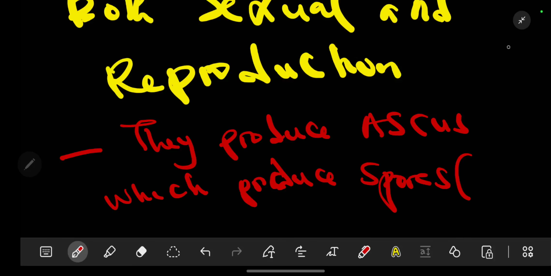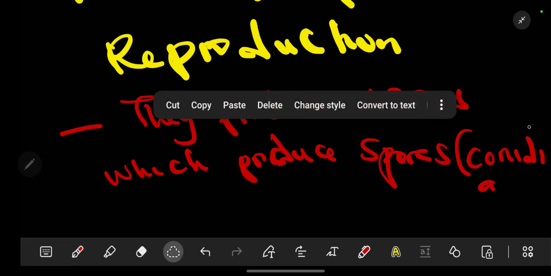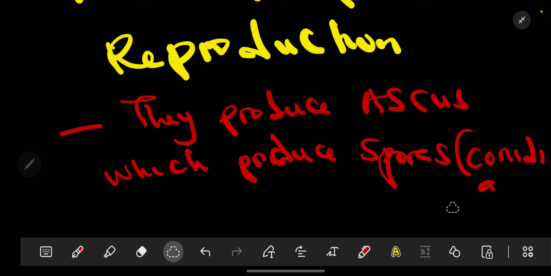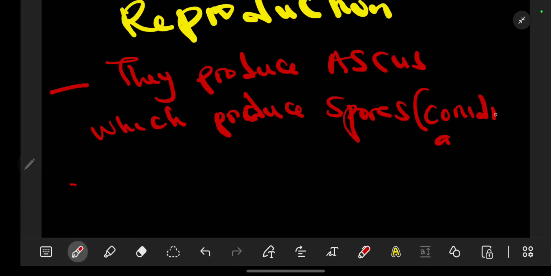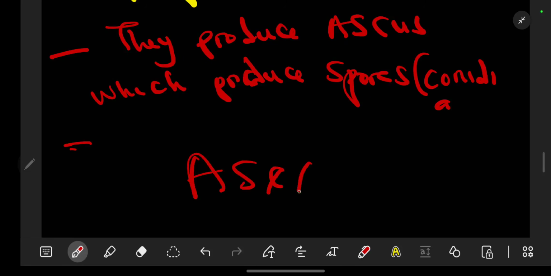Specifically for these spores, they are conidia. So the name of the spores is conidia. That is under asexual reproduction.